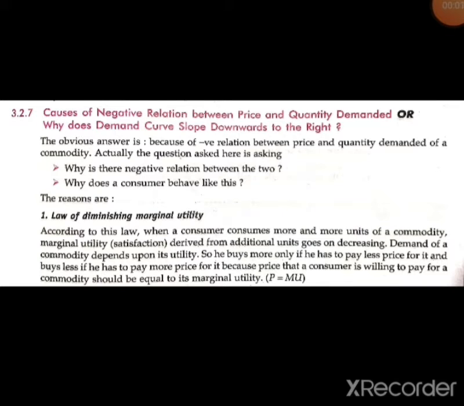Good morning, students. In the last class, we completed the distinction between the individual demand schedule and the market demand schedule, and between the individual demand curve and the market demand curve.